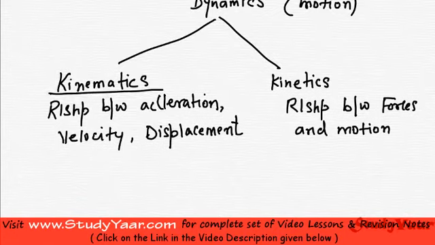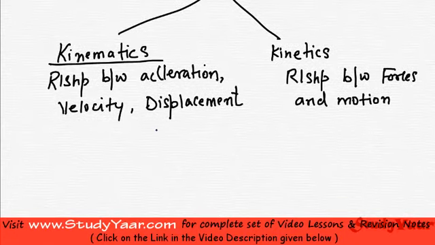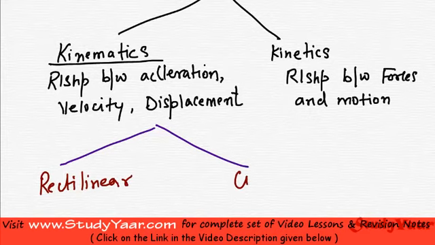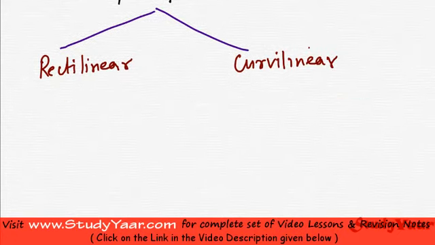Kinematics also deals with two major things. One is rectilinear motion, and the other is curvilinear motion. What is rectilinear motion? Rectilinear motion is simply straight line motion.